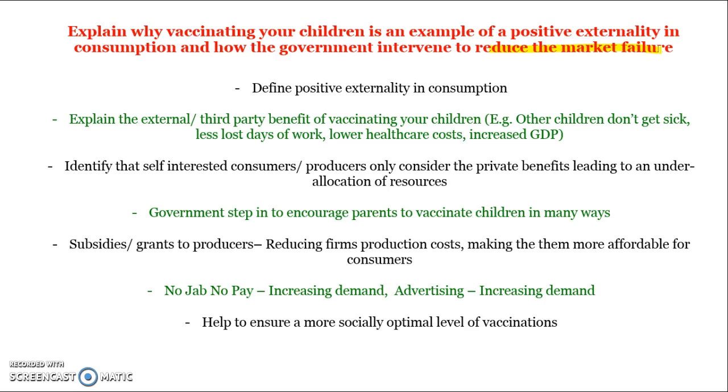The government therefore step in, and they step in a range of different ways. They can provide subsidies to reduce the cost of vaccinations. That reduces the cost, makes them more affordable. Or they can do things like the no jab, no pay. So if you don't vaccinate your children, they don't get access to childcare subsidies. That would increase demand. Even though they're giving a subsidy, it's not for vaccinations in that case. It's for childcare if you vaccinate your children. So the demand curve would actually shift to the right for vaccinations. Advertising will encourage demand, will shift the demand curve to the right. And this all helps to internalize the social benefits and lead to a more socially optimal allocation of vaccinations.